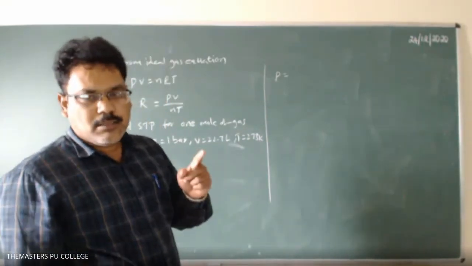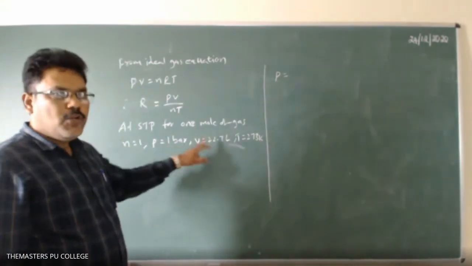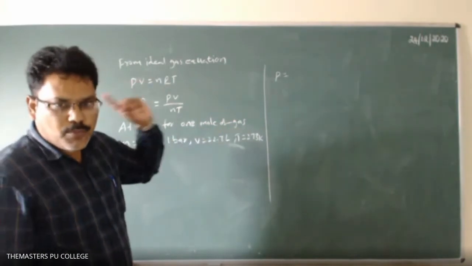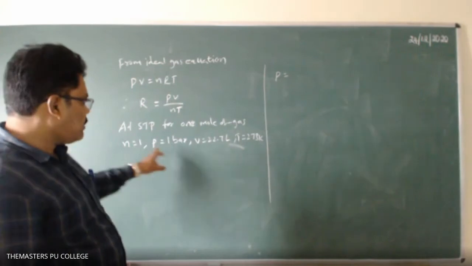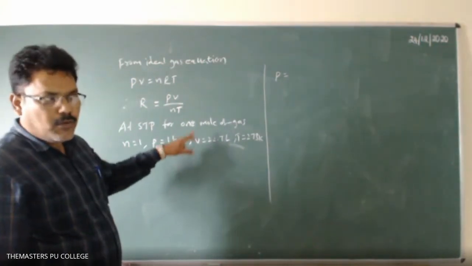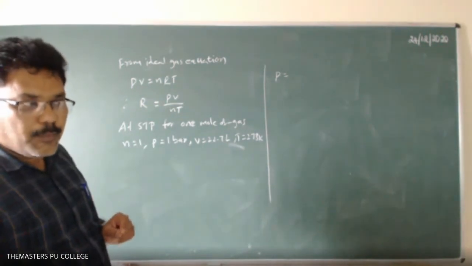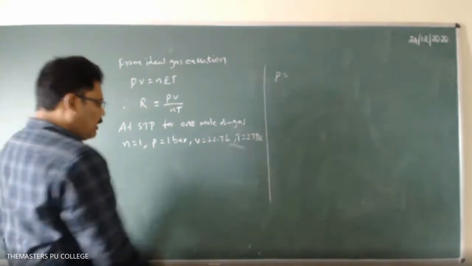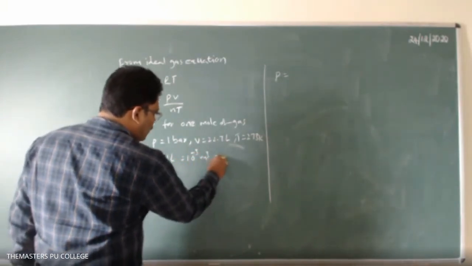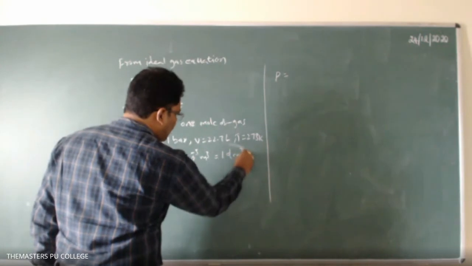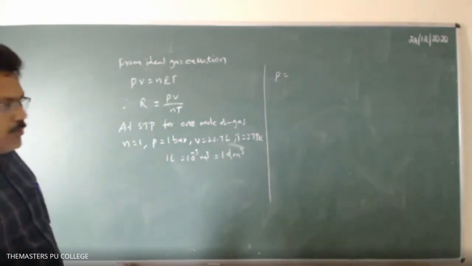If you take the pressure in pascals, the volume we should take in meter cube, because that is the SI unit. What is the SI unit of pressure? Pascals. And the volume unit is meter cube. But we know that 1 liter equals 10 power minus 3 meter cube, which is equal to 1 decimeter cube. So depending upon that, you will get different values.